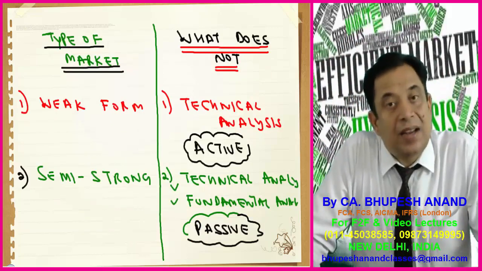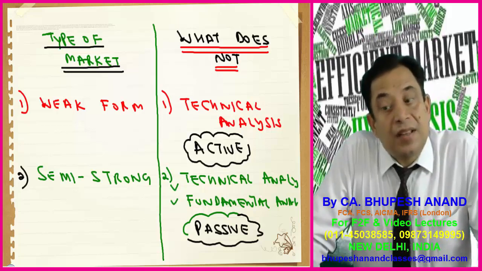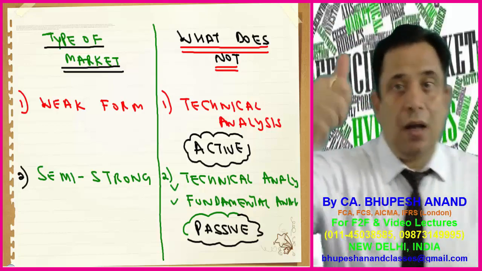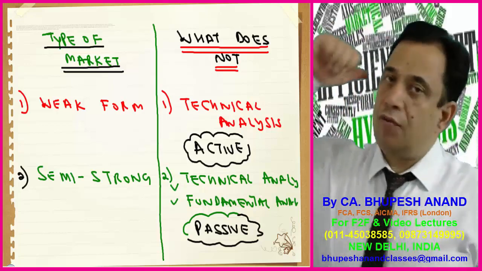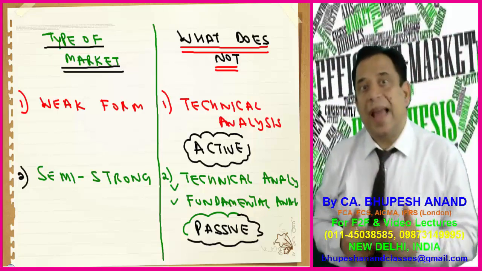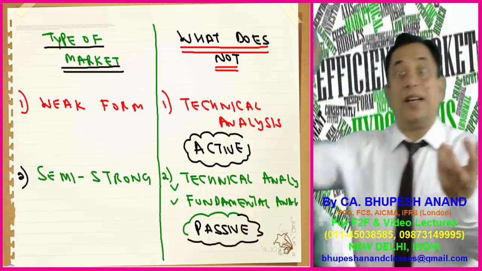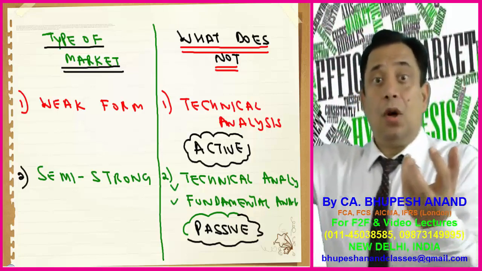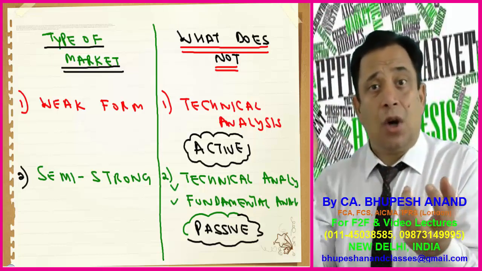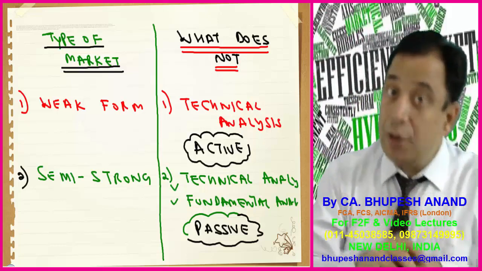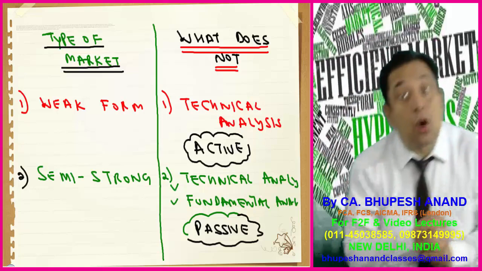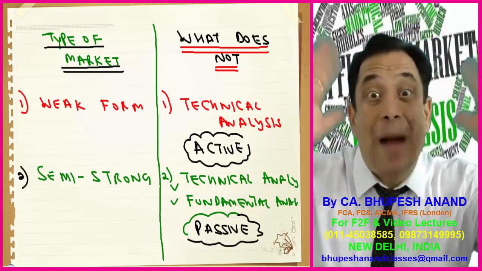When I say type of market, if it is a weak form, we have already seen that technical analysis will not work in weak, will not work in semi-strong, will not work in strong. So it means in weak form we should be active, because market prices are not absorbing the public information, not absorbing the private information, not absorbing the insider trading. So it is better to have an active strategy. But in case of semi-strong or strong, we should always have a passive strategy.